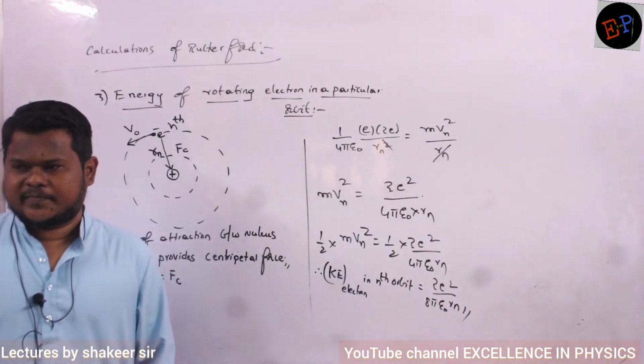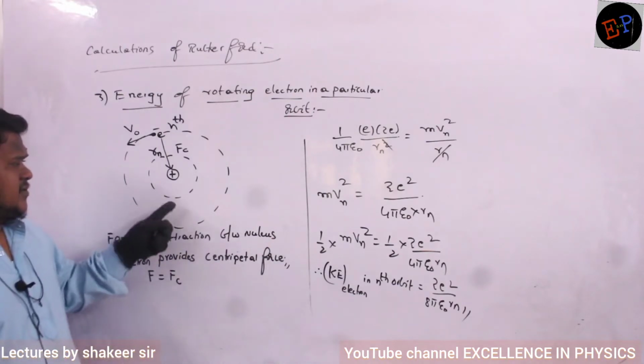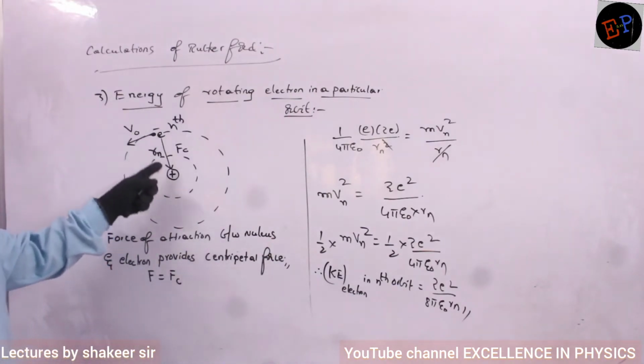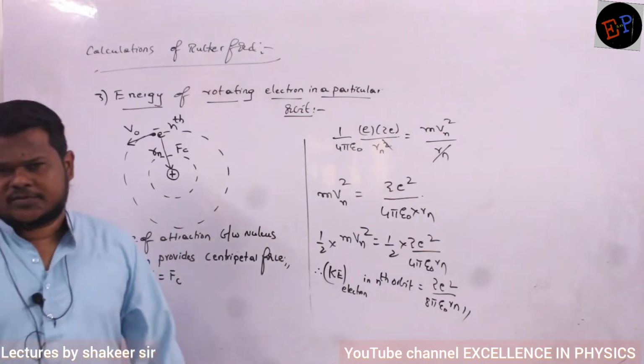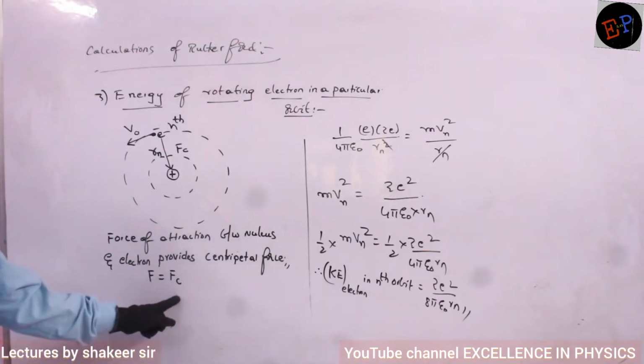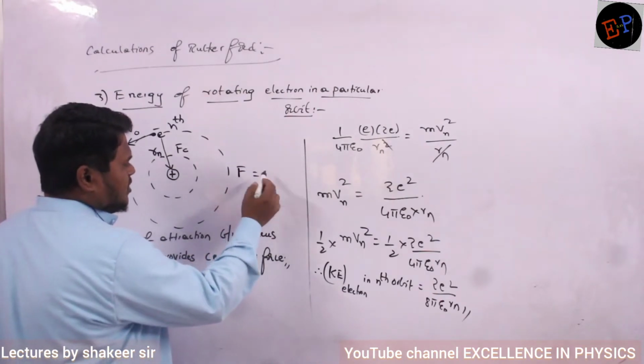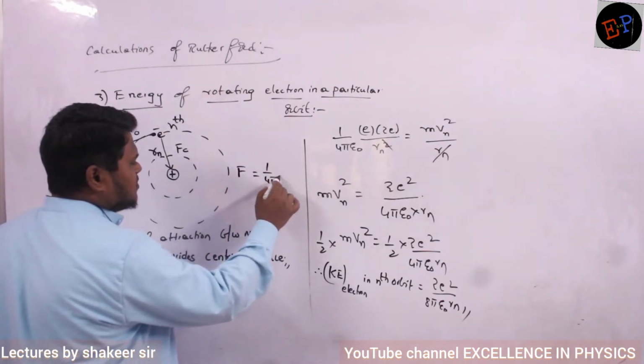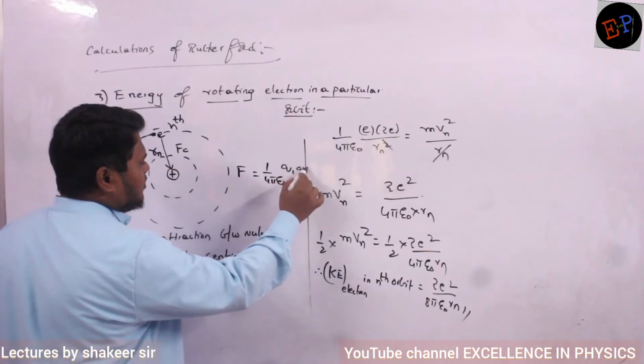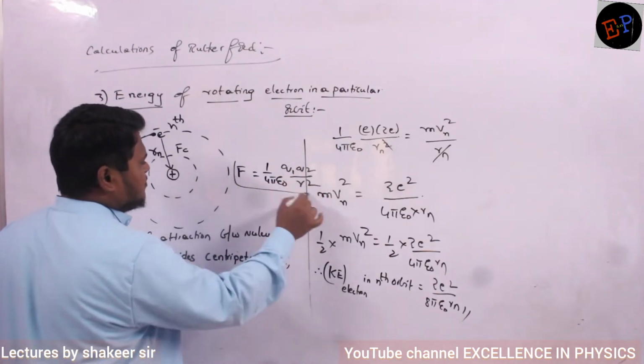Clear? So the force of attraction between the nucleus and the electron is providing the centripetal force, so F is equal to Fc. And the formula of electrostatic force is 1 by 4 pi epsilon naught q1 q2 divided by r square.